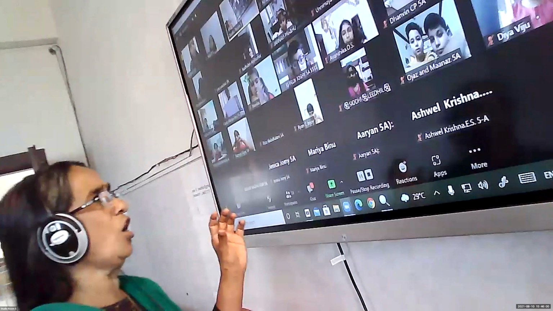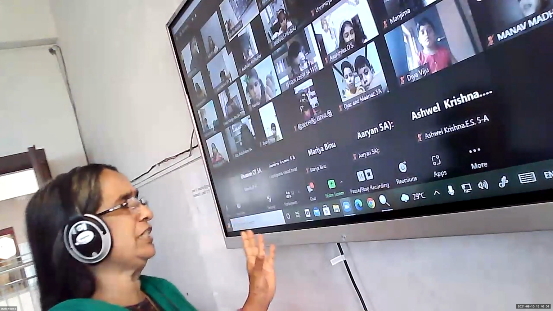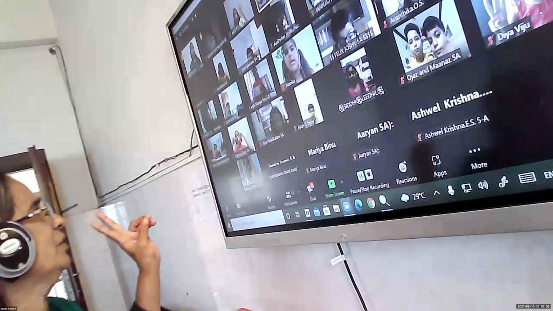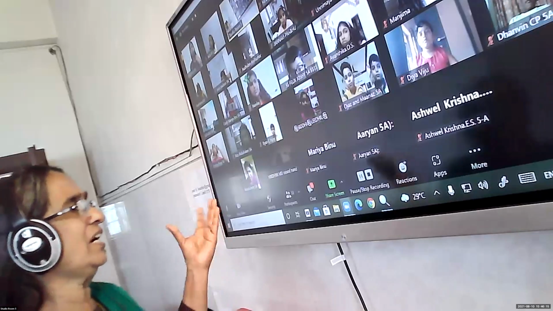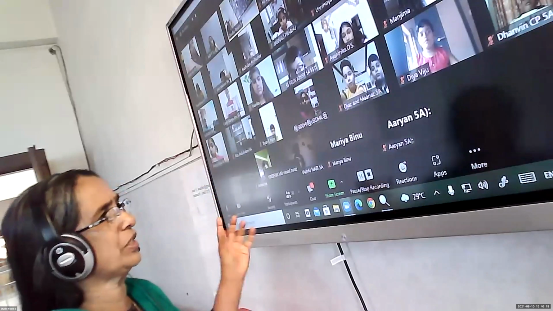How will you compare these numbers? First, you should count the number of digits. How many digits are there here, Priya? For every number, there are 3 digits. So you cannot compare with the number of digits. They tell you to arrange in a place value chart, but there is no need for all these things because it will take time.